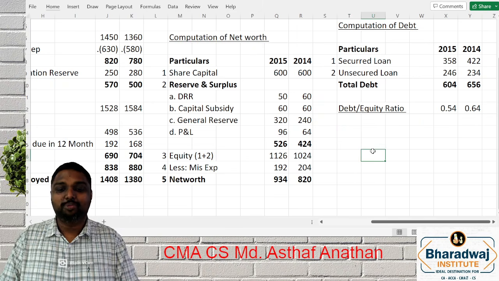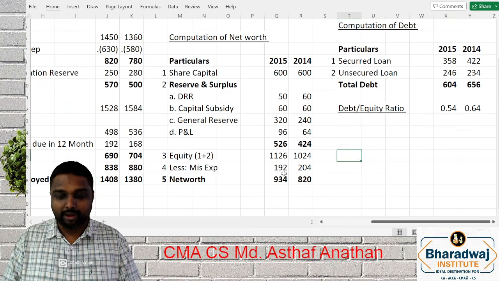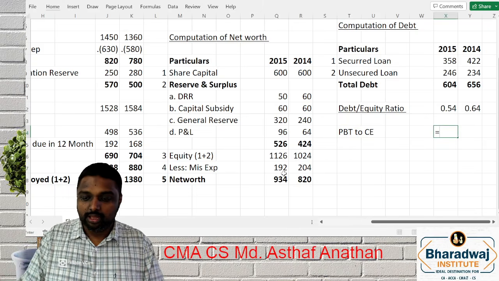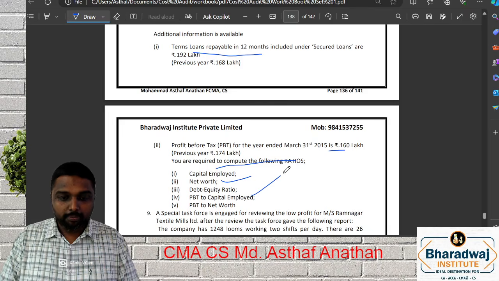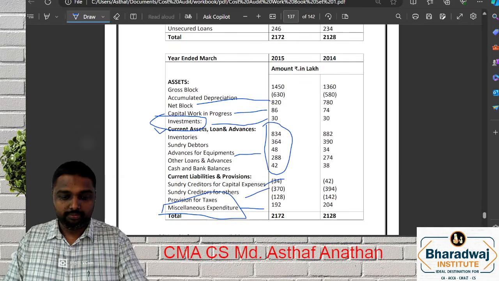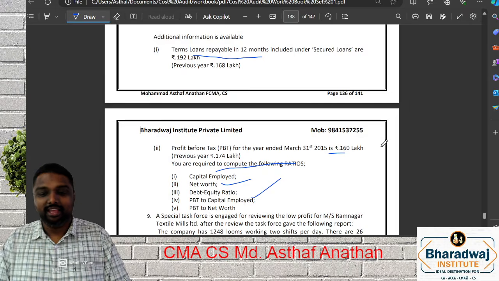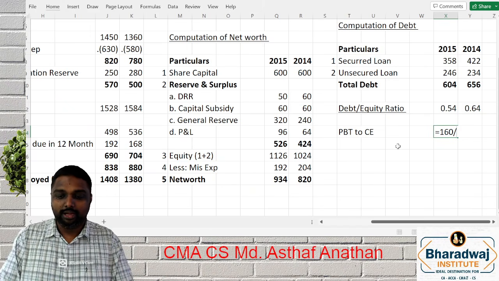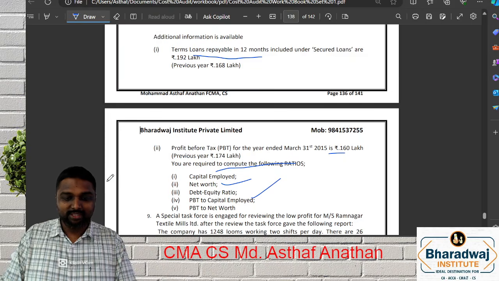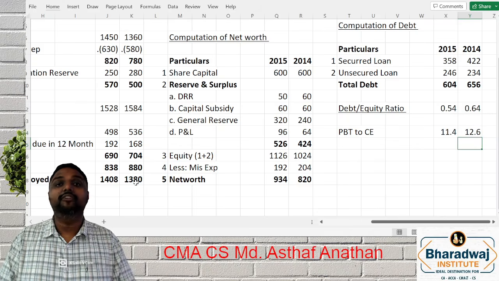Now, how to proceed further? They were asking the next ratio, PBT to capital employed. See, we can do it for both the years. What is your PBT? PBT is given in the question itself. For the current year it is 160. So PBT to capital employed into 100. Similarly, next year it is 174 by 1380. See, I have done it for each year separately.